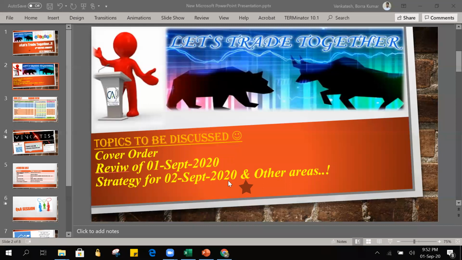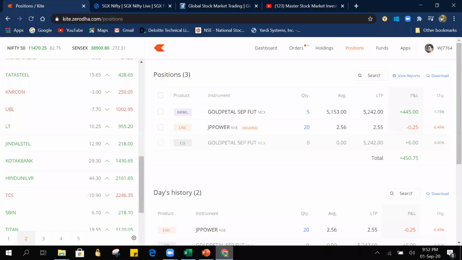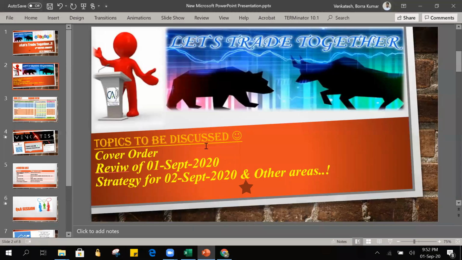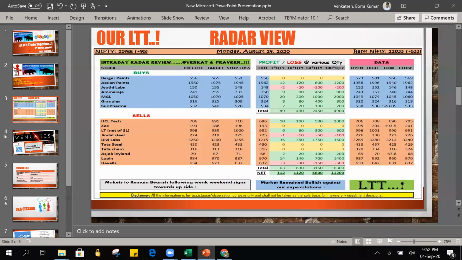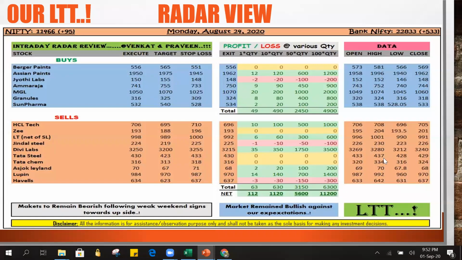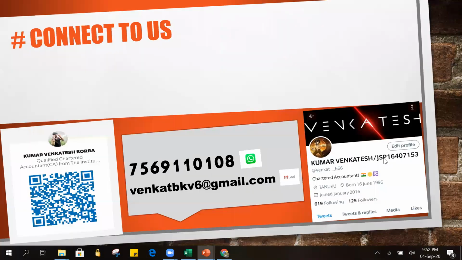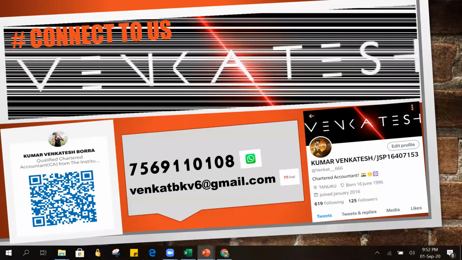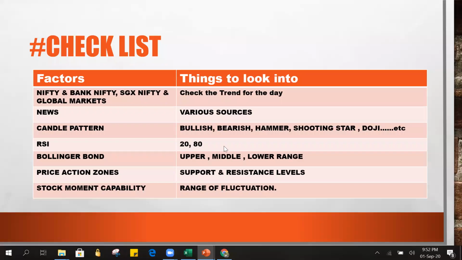So now let's go and see what will happen tomorrow on the markets. Do you remember our checklist? I think by now you should have become accustomed to it. This is how our radar looks, and you can connect to me on all these social media platforms. If you want, you can take a snapshot and get connected. And let's move. So this is the checklist. For tomorrow's strategies, we have to follow all these checklists.